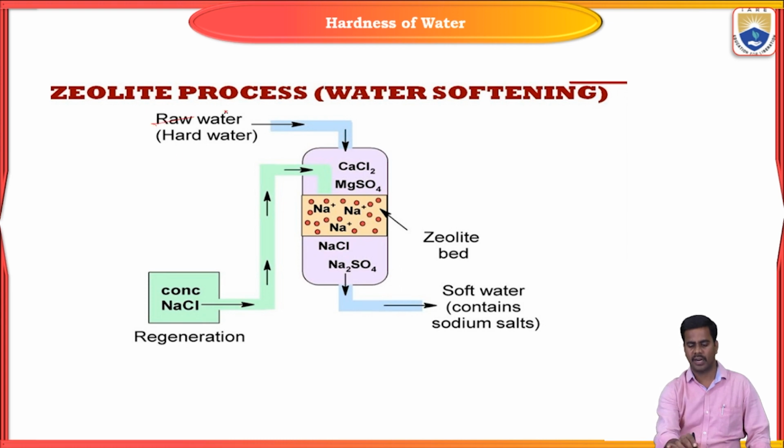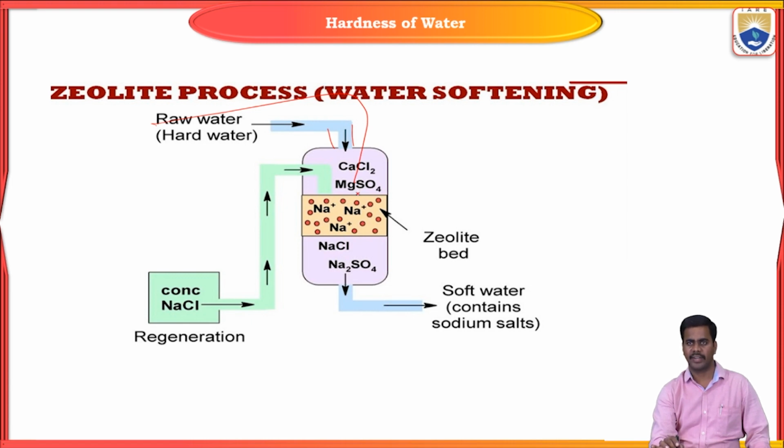When you pass hot water into the tank through an inlet, the water contains different types of salts of calcium and magnesium.